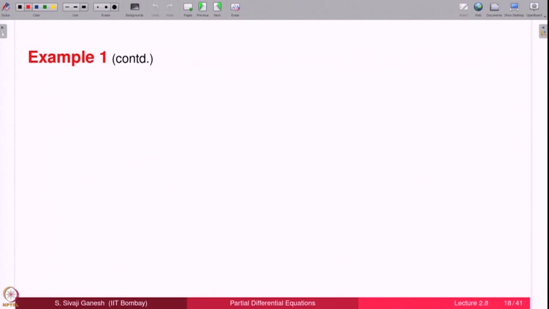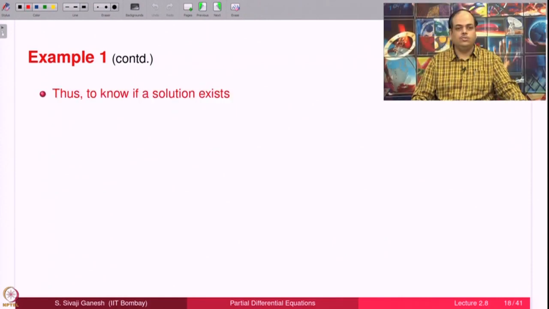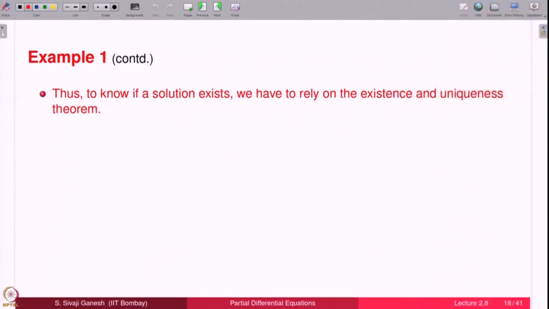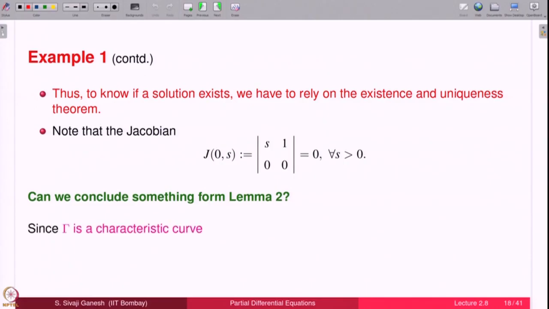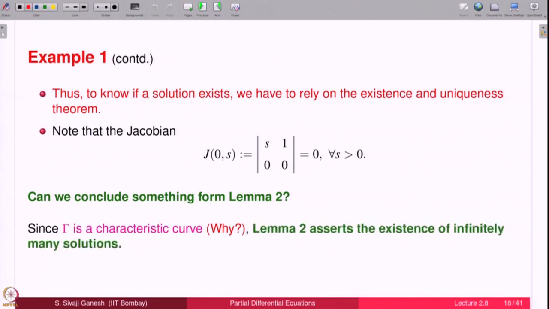So, let us formally go through the theorem. To know whether a solution exists or not, we have to rely on the theorem. Look at the Jacobian, that is 0 everywhere. So, I cannot apply the theorem. So, anything can happen. Now, can we conclude something from lemma 2? Gamma is a characteristic curve, one can check. It just means one more thing you have to check: what is the tangential direction to gamma and what is the characteristic direction at this point? Both will be proportional. Please check that. Then lemma 2 asserts the existence of infinitely many solutions.